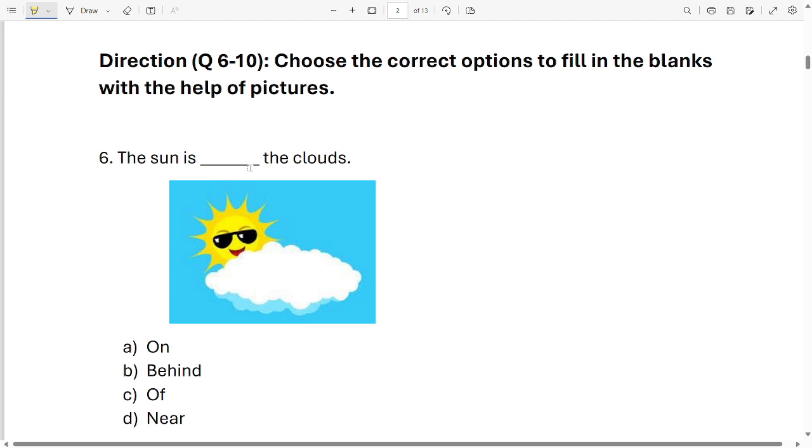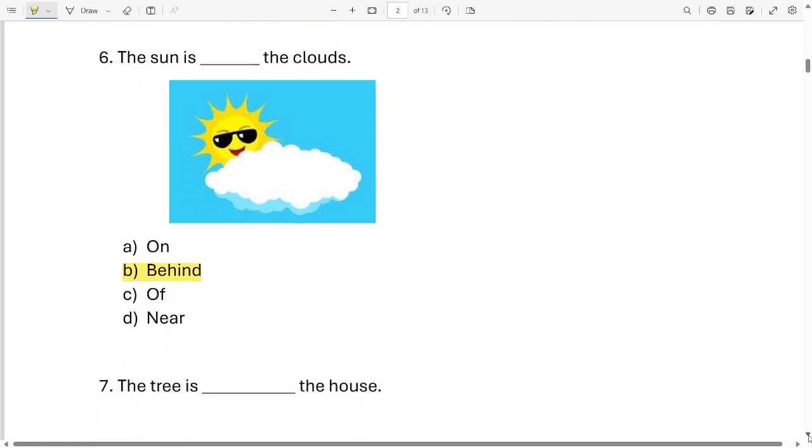Now which word will come over here? Look at the picture carefully. The sun is on the cloud, behind the cloud, off the cloud, or near the cloud. Which option is correct? Is A correct? Is B correct? Is C correct? Or is D correct? See the picture carefully. It is option B. The sun is behind the clouds. Okay? Let's move on to the next one.